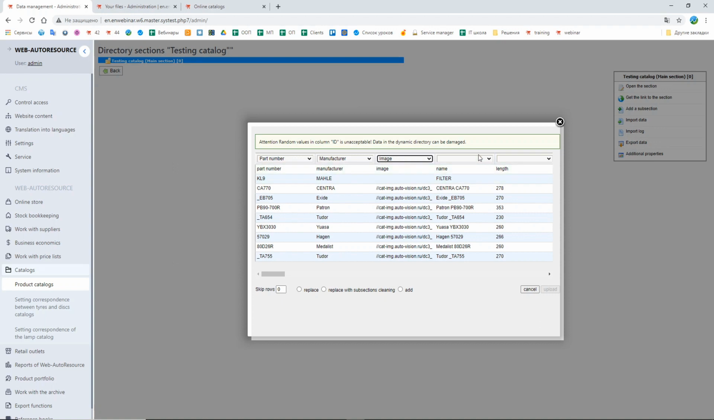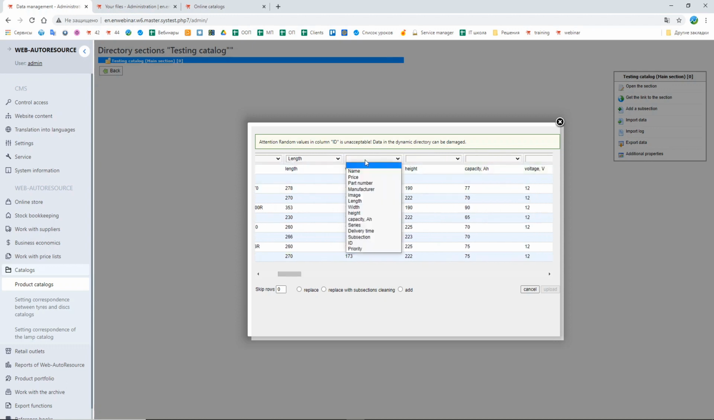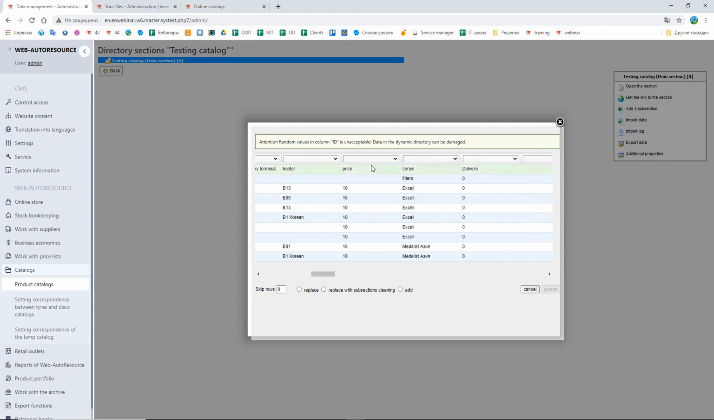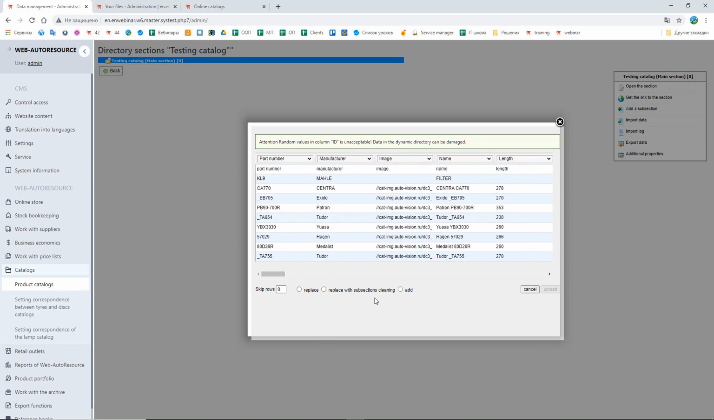This one, image, here I have the name, here length, width, height, capacity, here I have the price, here series, and here delivery time. That's it. Here also in the file I have the header of the table.